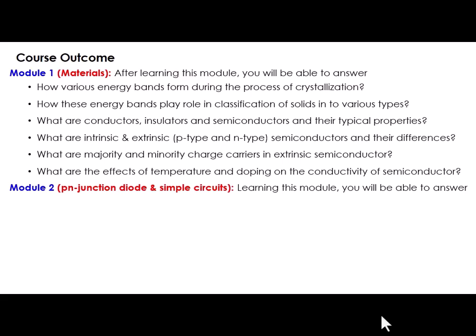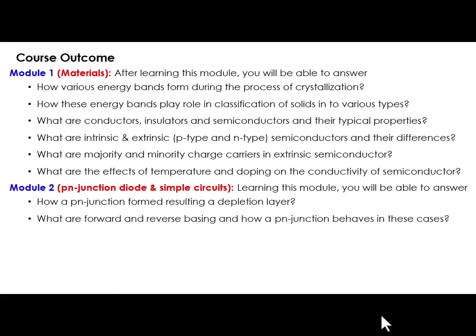By learning this module, you'll be able to answer the following questions. How is a p-n junction formed, resulting in a depletion layer? That means when you are joining one p-type and one n-type semiconductor, a p-n junction is forming. You cannot join them directly; there is a certain procedure, a certain rule to join them. How that p-n junction is formed, and once it is formed, how the depletion layer comes into play, you will be able to answer after learning this module number 2.